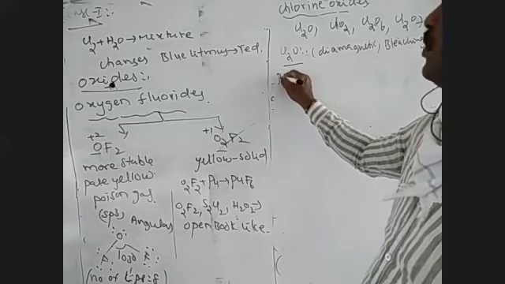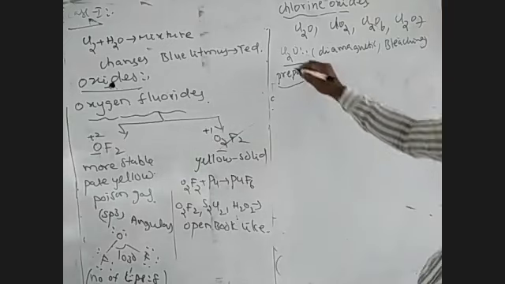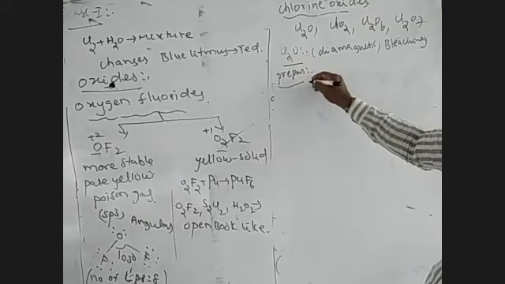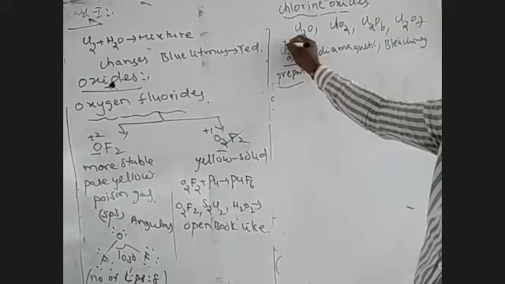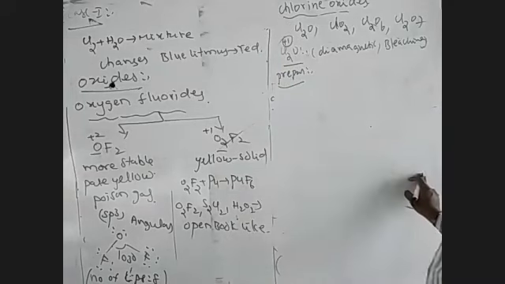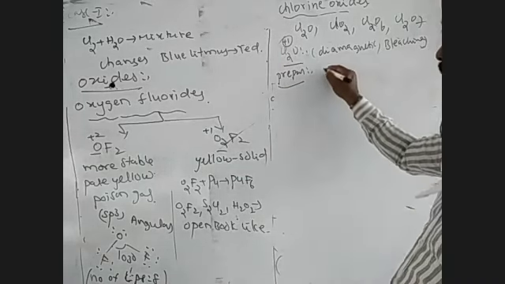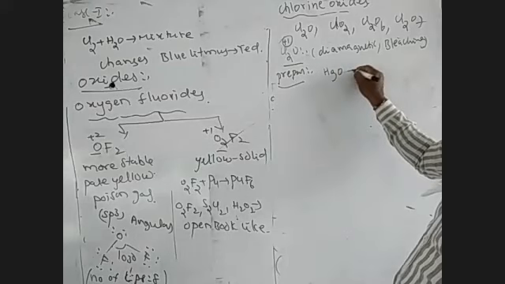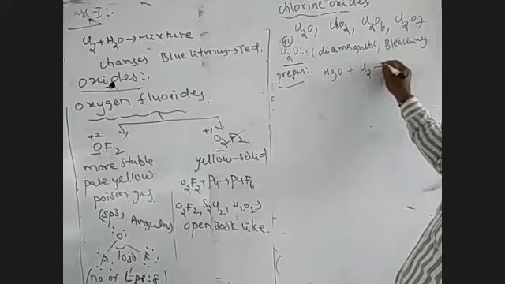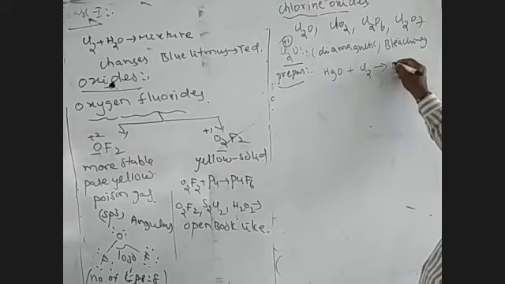In the Cl2O, the preparation method of Cl2O. Here chlorine monoxide can be prepared by, in the Cl2O, oxygen instead of chlorine is taken as +1. +1 means the chlorine is participating from the ground state electronic configuration. In the preparation, we have to take mercuric oxide HgO. When mercuric oxide reacts with chlorine Cl2, it forms chlorine monoxide plus HgCl2.